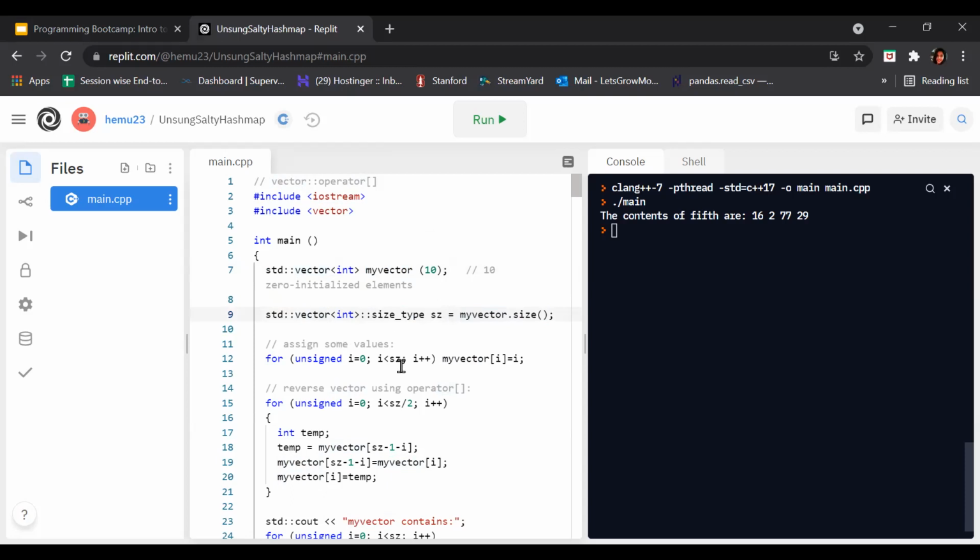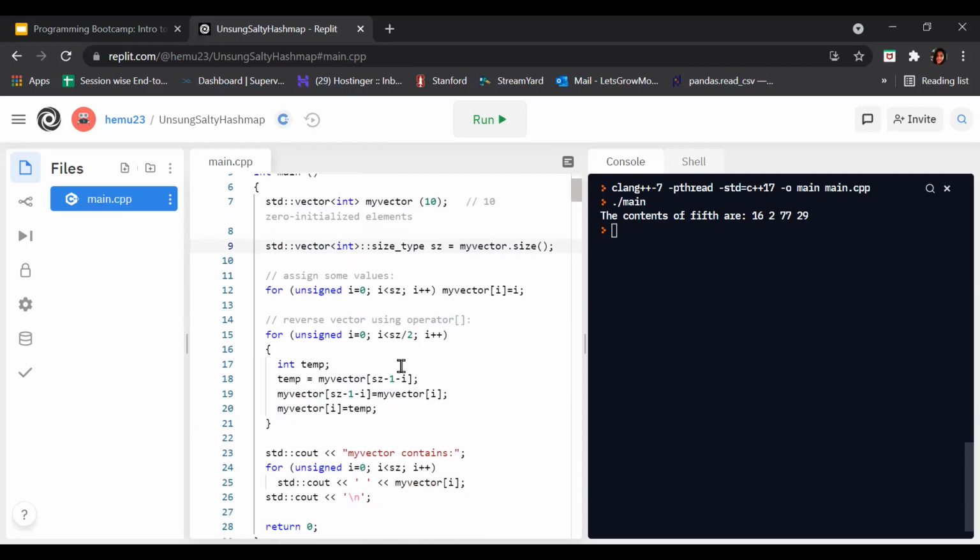After that, we assign some values. For this we are using a for loop. In the initialization, unsigned i equals 0, so we initialize i as an unsigned data type with 0.